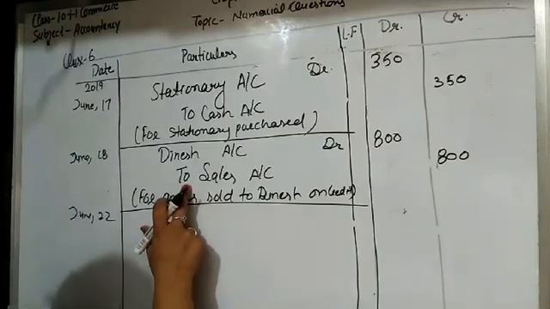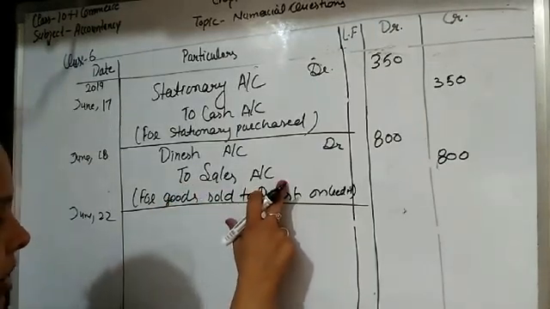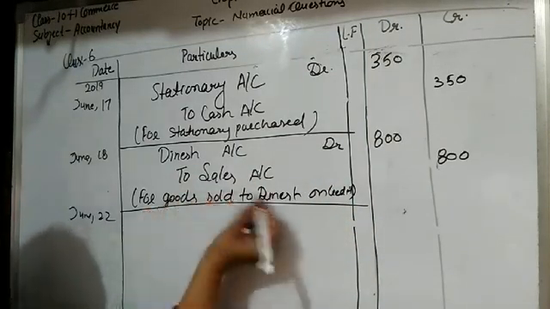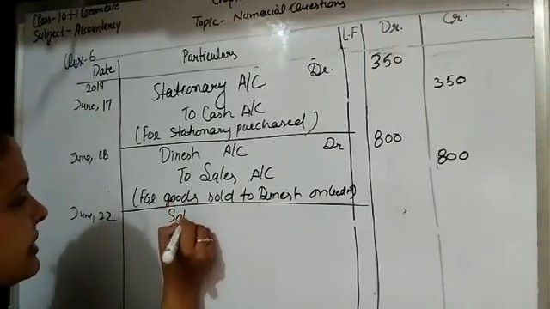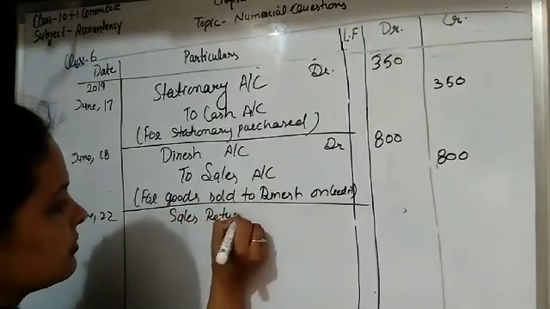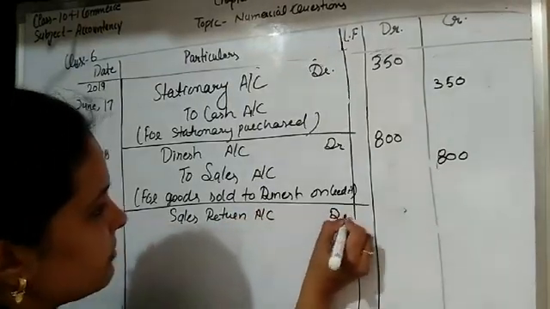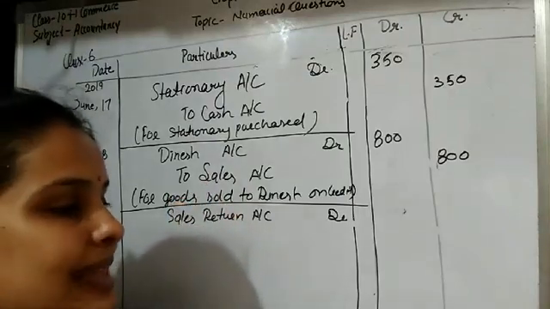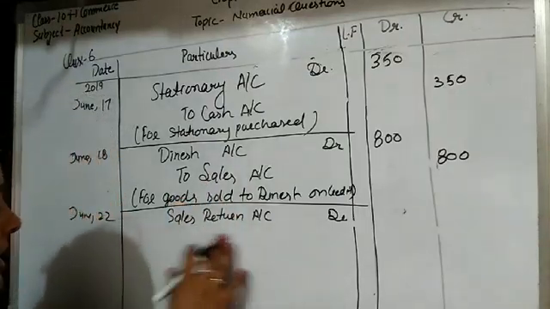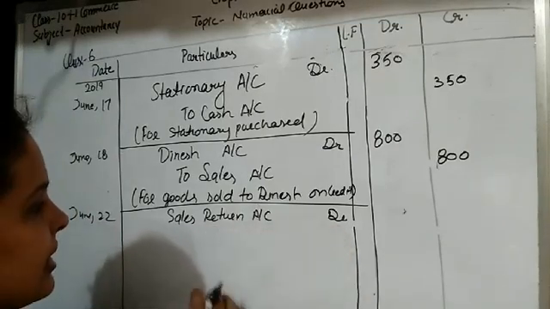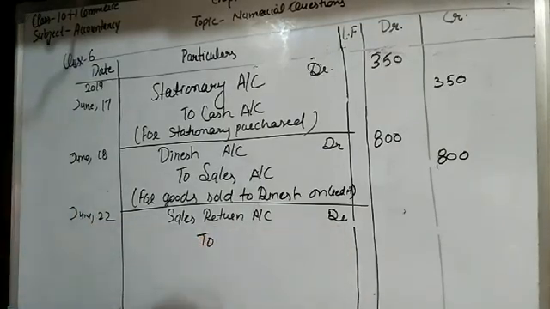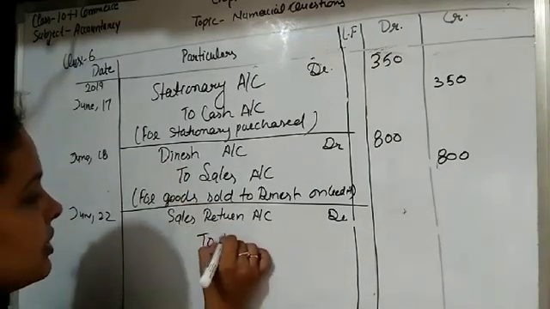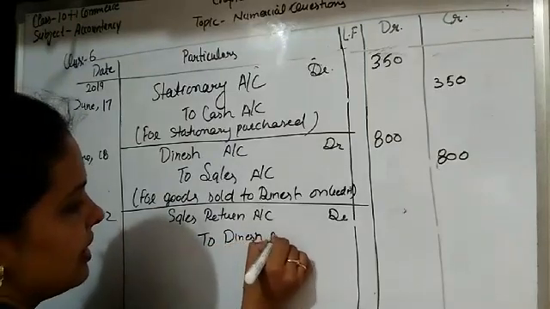Okay, at that time when the sales are done, sales account is credited. When these sold goods are returned back, at that time the entry is sales return account debit. Sales return account debit shows that there may be a defect in the goods, that is why the customer returned the goods to the seller. So sales return account is debited here, because the goods are received by the seller. Who returned the goods? Dinesh. So Dinesh is the giver here students.